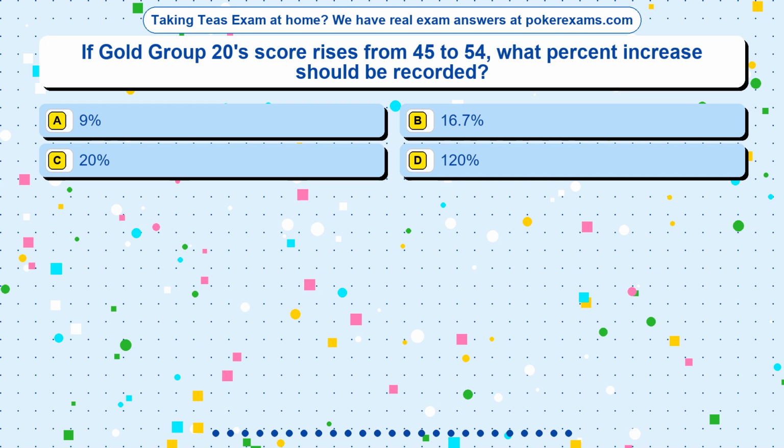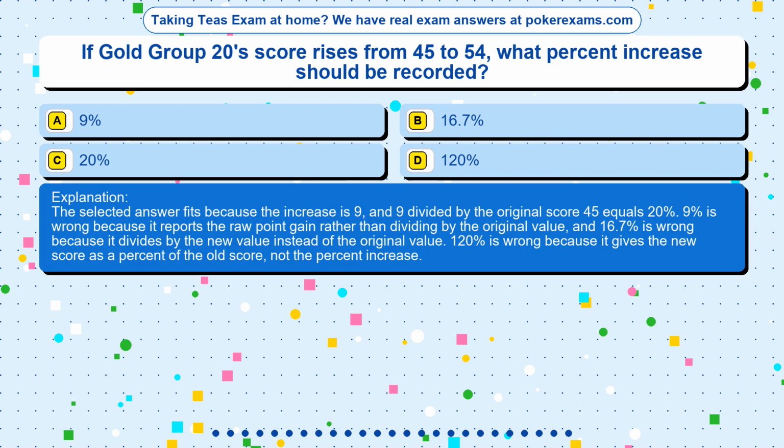The correct answer is option C. The selected answer fits because the increase is 9, and 9 divided by the original score 45 equals 20%. 9% is wrong because it reports the raw point gain rather than dividing by the original value, and 16.7% is wrong because it divides by the new value instead of the original value. 120% is wrong because it gives the new score as a percent of the old score, not the percent increase.